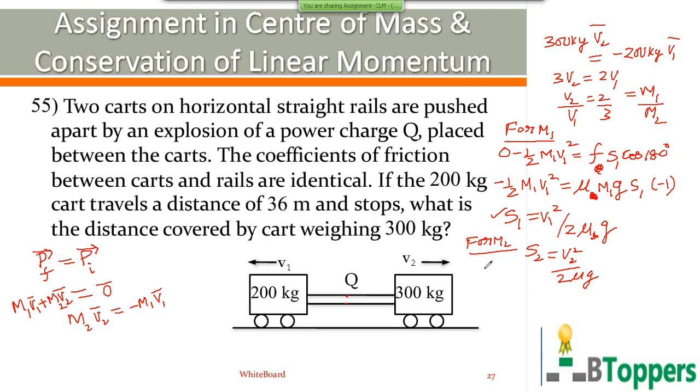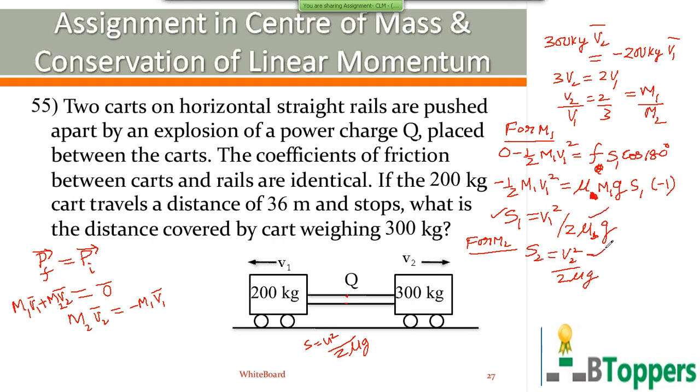If a body starts moving with some initial speed u along a rough horizontal surface, then the distance it travels along the rough surface during the retarded motion, under the action of its weight mg, normal reaction and friction forces, is given by S equal to u square by 2 nu g. In case you remember that conclusion, you can straight away write this step. Similarly, for the second mass, S2 equals v2 square by 2 nu g.